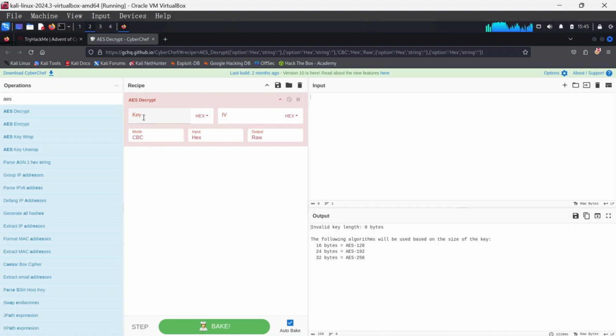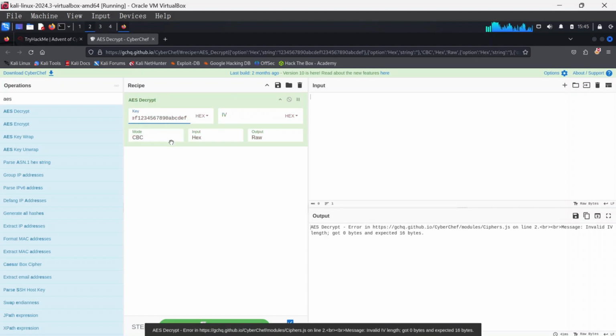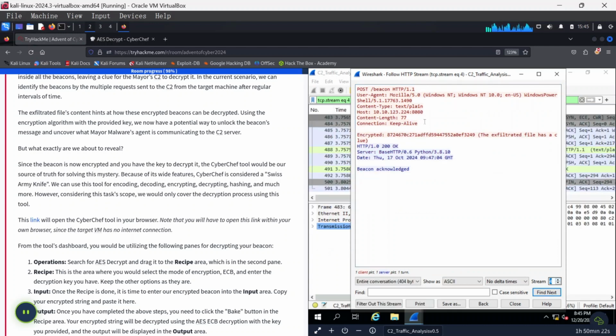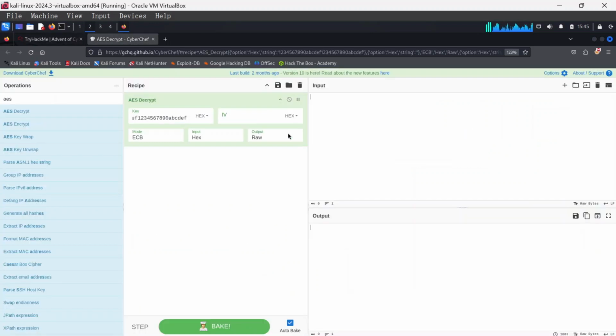Once you do that, you see that it needs a key and it has some other information here. On that key, we'll paste the key that we copied, and the mode we want to set to ECB. Once we've done that, we'll come back to our information here on Wireshark and head on to stream number 4. Stream 4 is the one that has the encrypted data, which is encrypted here in AES. So we'll copy that, come back here and paste it in the input. Once you do that, you could click on bake, but you can see it automatically already gave us our flag, which is THM_secret_101. We can just click bake and it will give that.